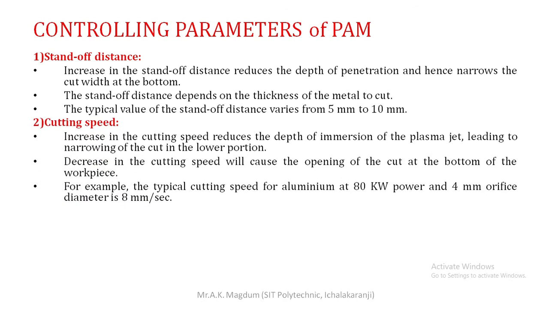Next, the second important parameter is the cutting speed. That is a very important thing. An increase in the cutting speed reduces the depth. It means if you travel the nozzle tip over the workpiece surface at a faster rate, or increase the cutting speed, in that case the depth to which the plasma penetrates into the workpiece is reduced. So only the upper surface removes material, leading to narrowing of the cut in the lower portion.